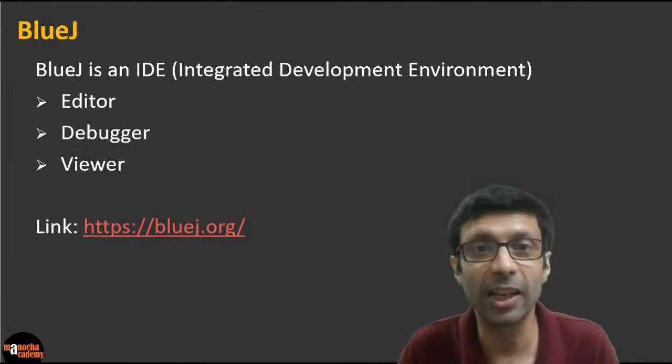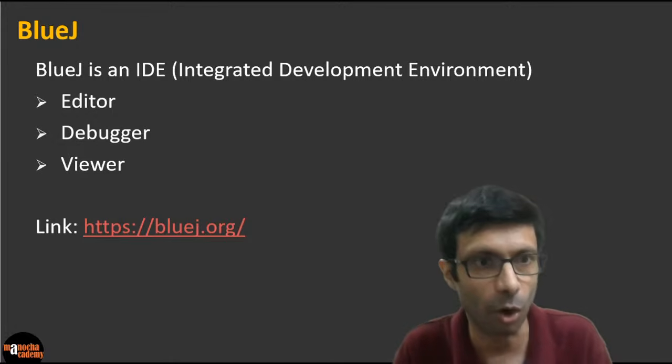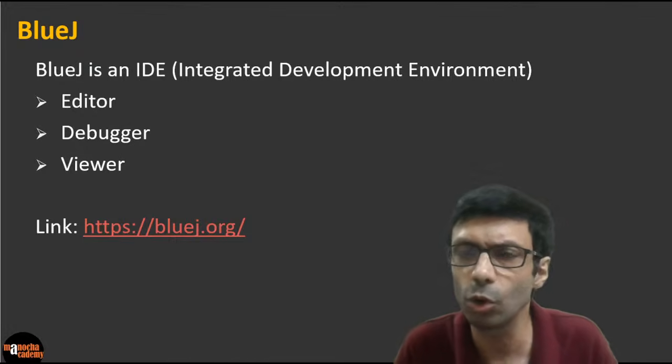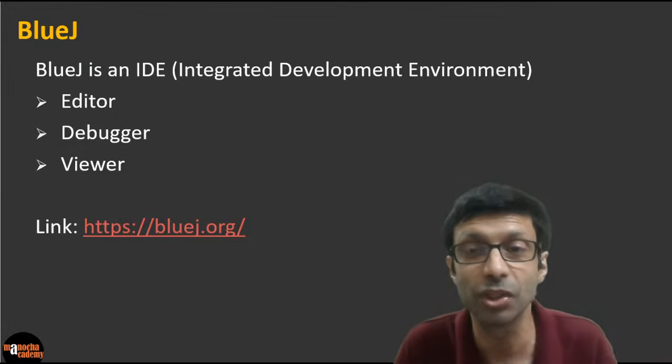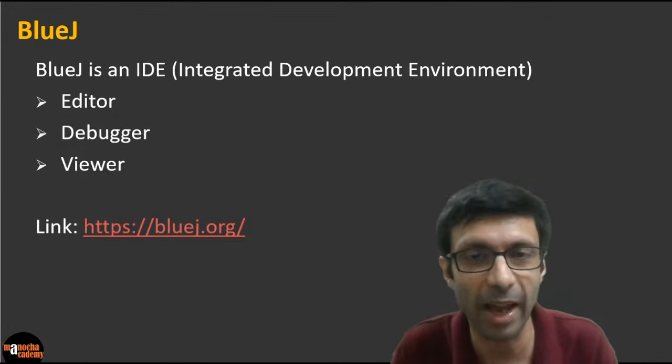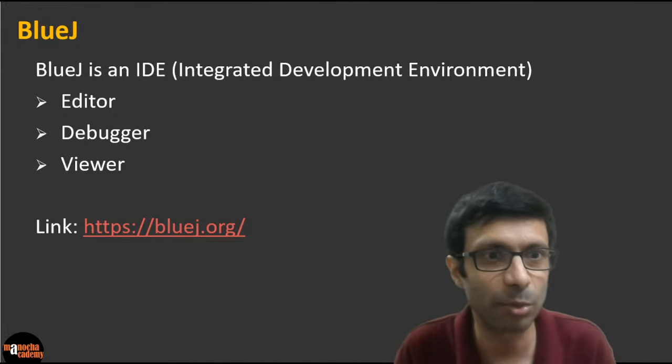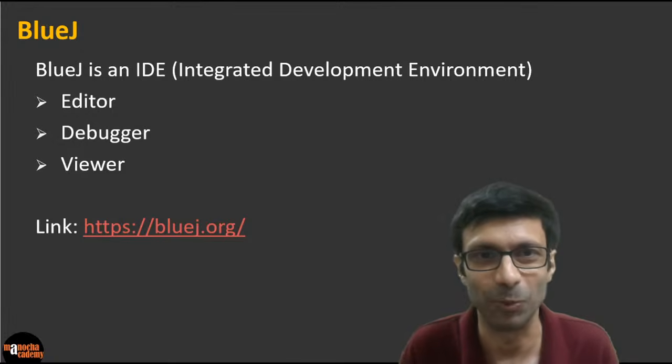And here's the link to BlueJ. You just have to Google for BlueJ and go to bluej.org. This is their official website. And if you have access to a computer, you don't need a computer for my Java course because I show you the programming live. But if you have access to a computer, you can go and download this same software that I'm going to be showing you.